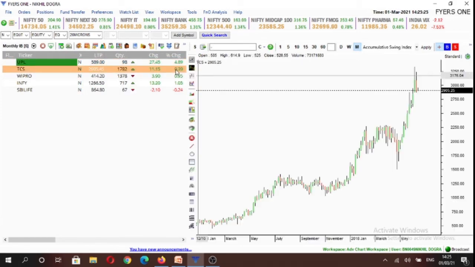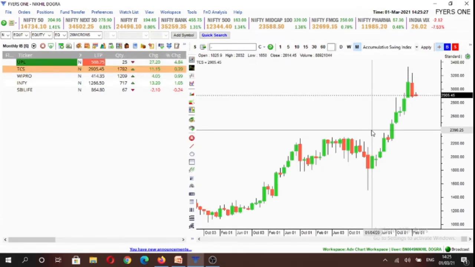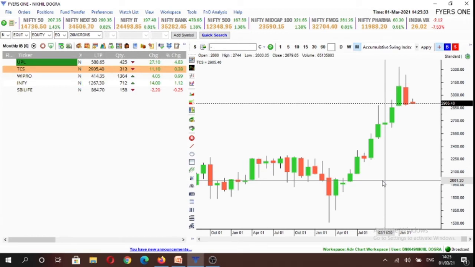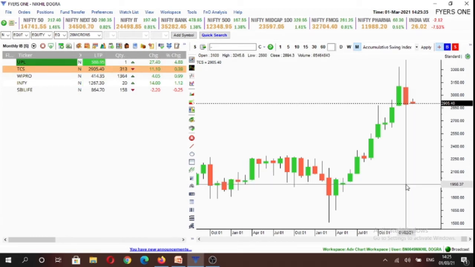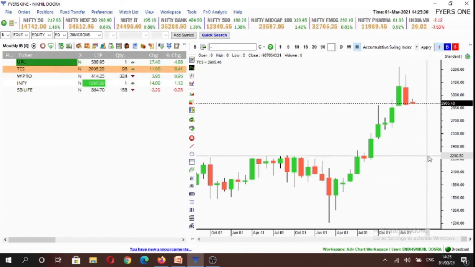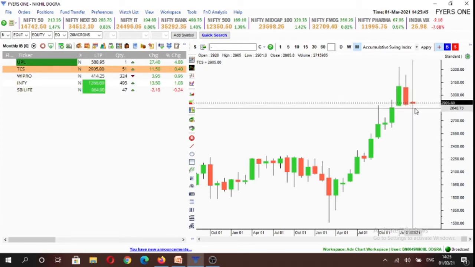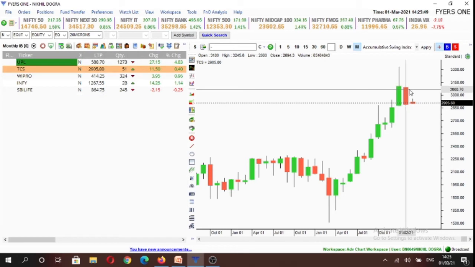Second stock is TCS. In TCS, we'll look for buying opportunity above 3,245.8 levels. Only if it trades above previous month high, we'll look for buying opportunity, else we'll not be making any trade. As all these stocks, they are inside candles on previous month, we'll look for buying opportunities only, as we would be holding these stocks in our demat account.